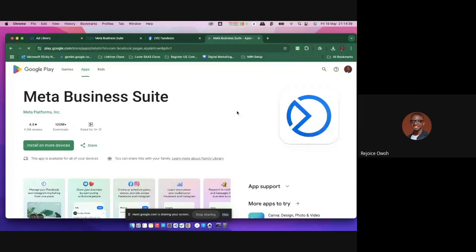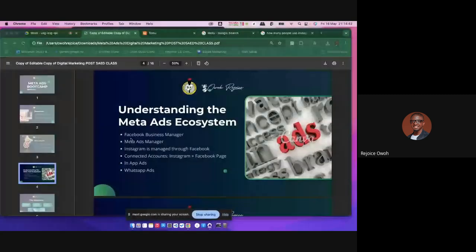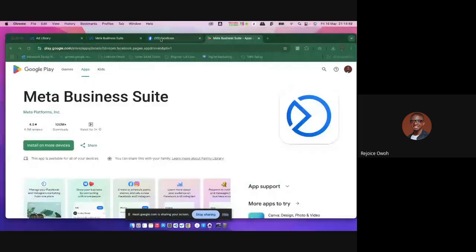Now, there are different ways. Number one, you can run ads from the Facebook Business Manager, which is literally your main place of managing all your business portfolio. You can manage your messages. Let me give you guys an overview of what it is.